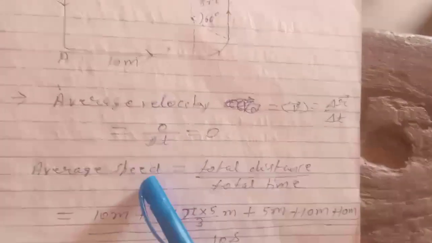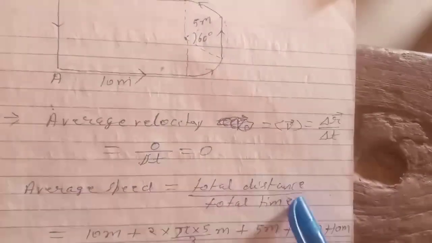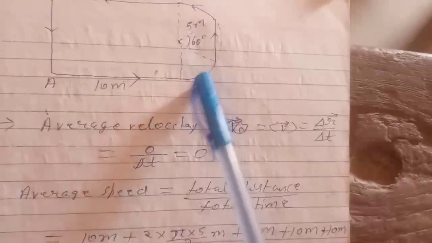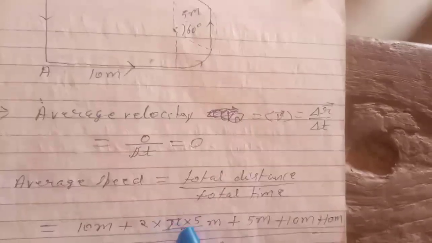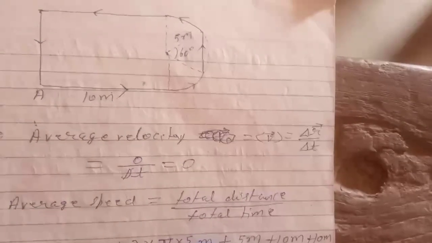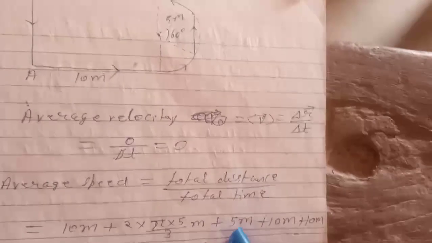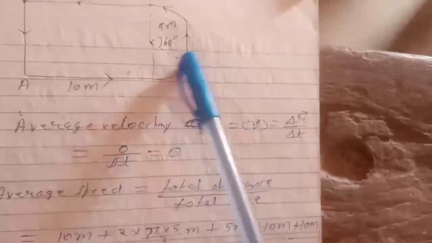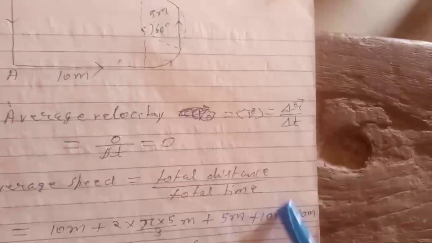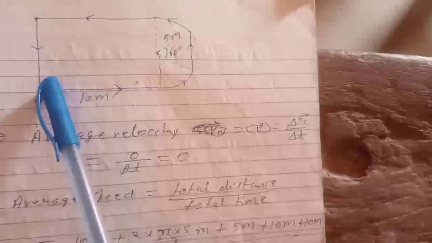Now average speed is total distance by total time. Now 10 meter into this distance, which will be 2 into pi by 3 into 5, plus 5 meter, this distance 5 meter, plus again 10 meter plus 10 meter, divided by 10 seconds.